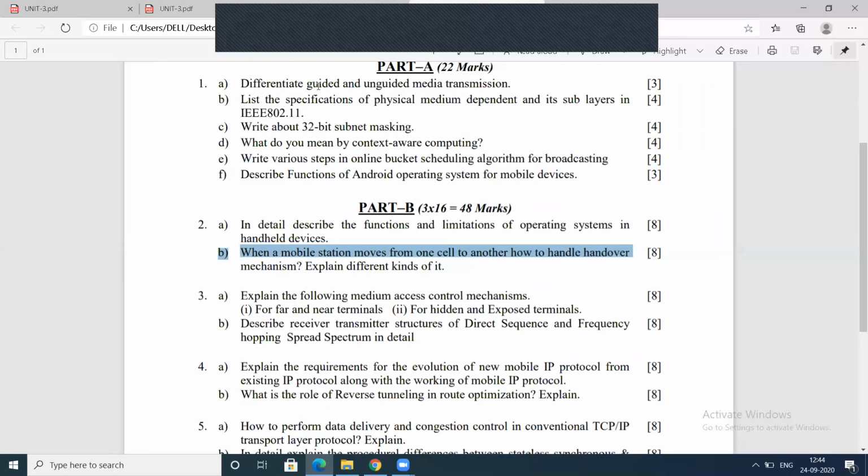Next, differentiate guided and unguided transmission medium. You need to write the differences between guided transmission medium and unguided transmission medium. This is a general question.